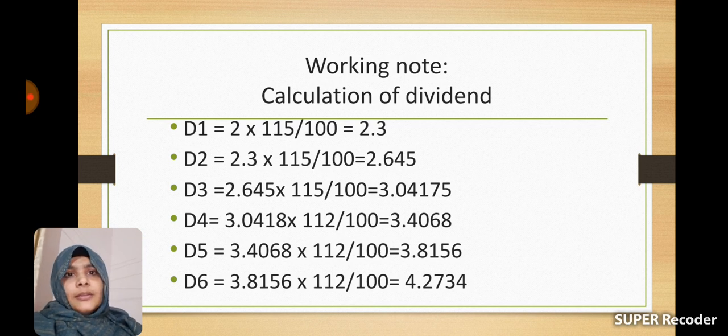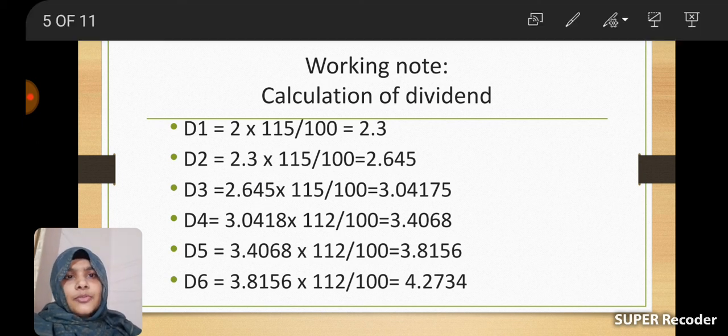In the third year, the dividend is 2.645 into 115/100, that is D2 into 115/100, which equals 3.004175. In the first 3 years the dividend grows at 15%, and in the next 3 years it grows at 12%. So from here onwards, after 3 years, we have to add 12% to the dividend.